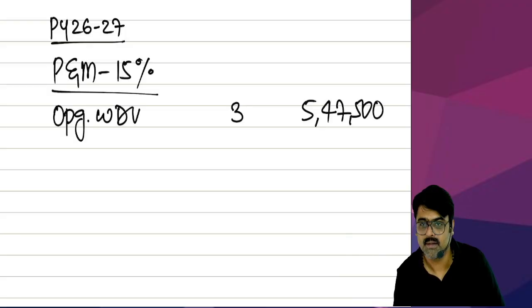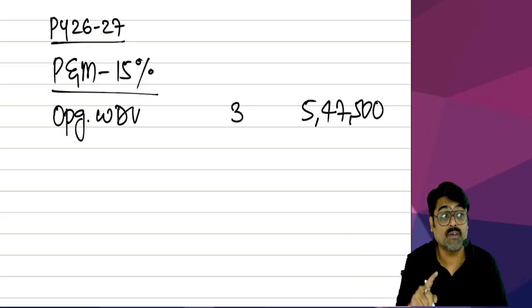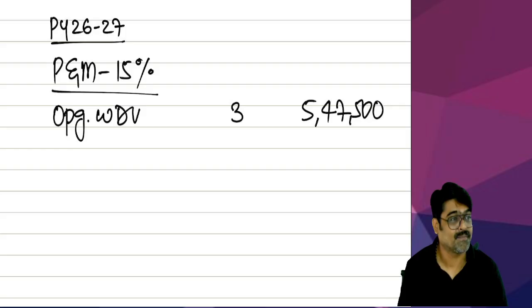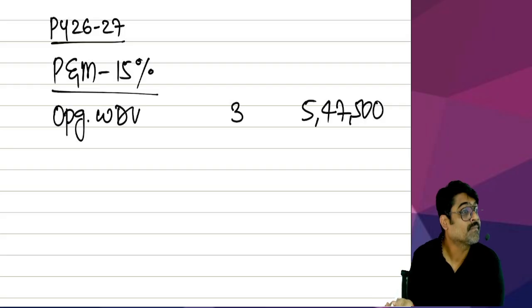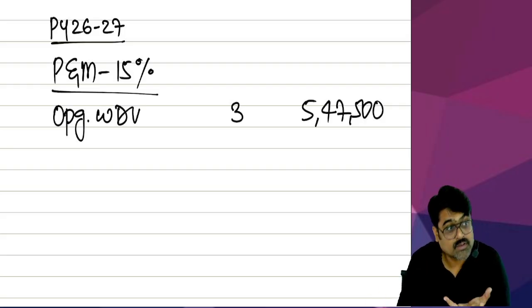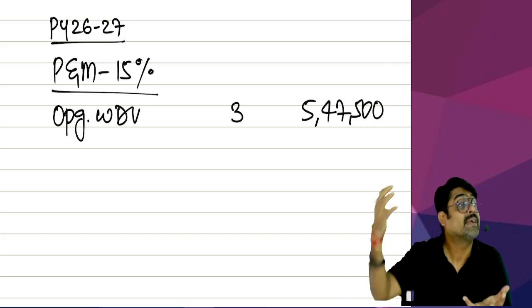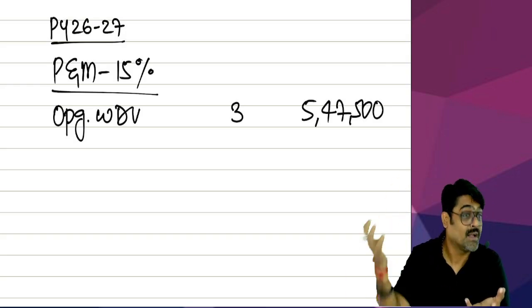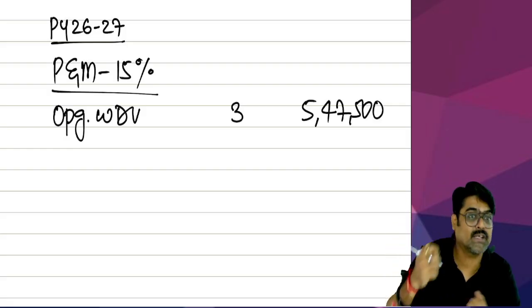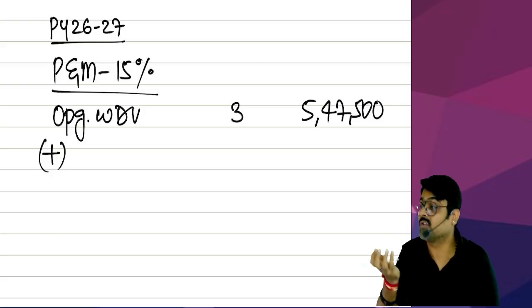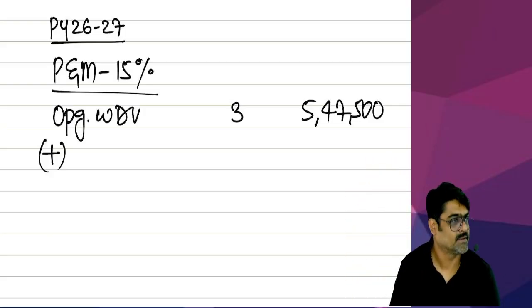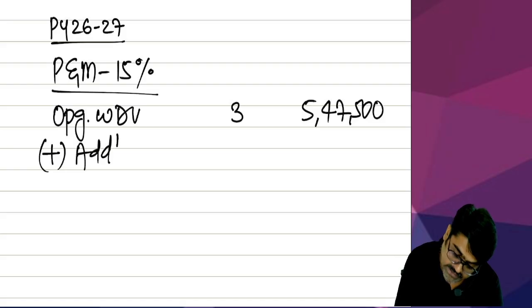But wait, these will be the new plant and machinery which you are buying in 26-27. And in 26-27, they can be used for less than 180 days, 180 days or more, or they cannot be used also. So what are you going to do? New assets will come. That means additions. New assets will come in the block. That means additions. So in these assets, new assets will be added. And cost of those assets will also be added. So you are going to do additions.